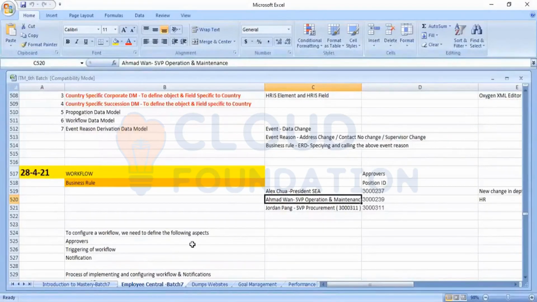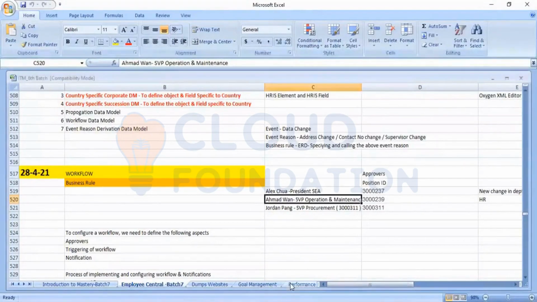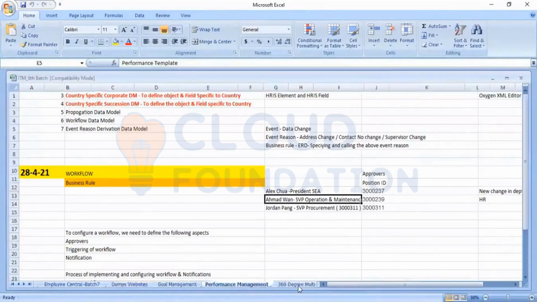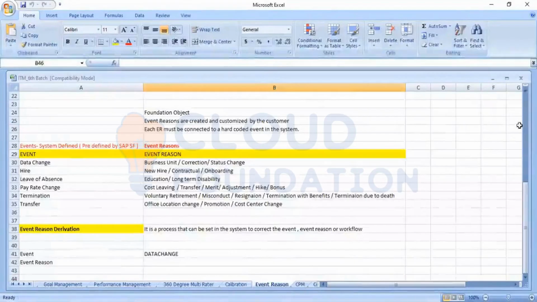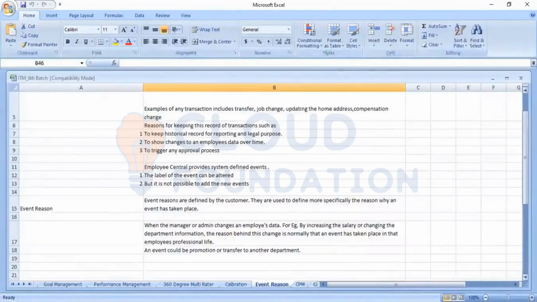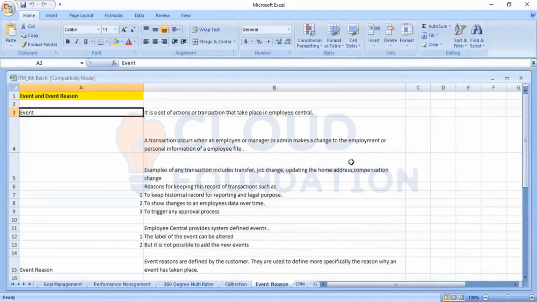Let me go through the event tree sounds. We have the event tree here. Let us discuss the event and then the event reason.